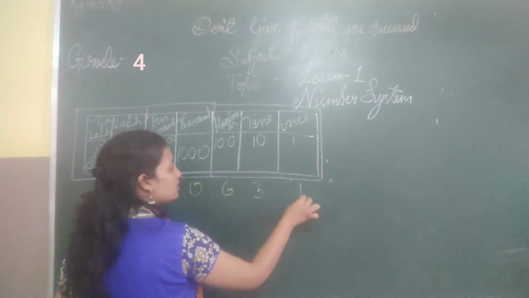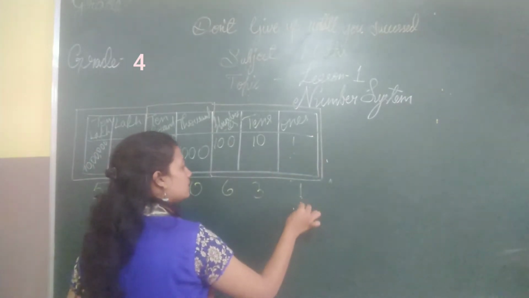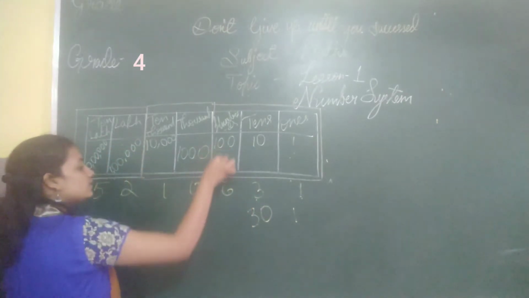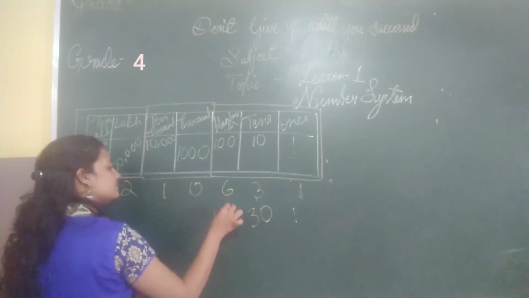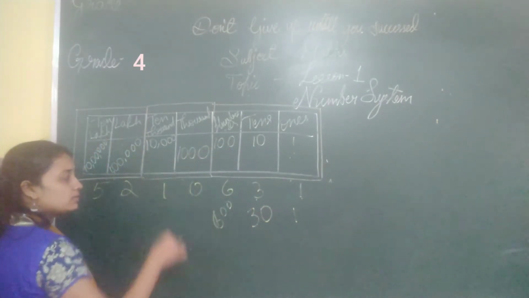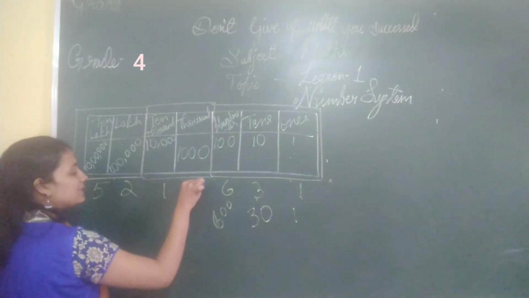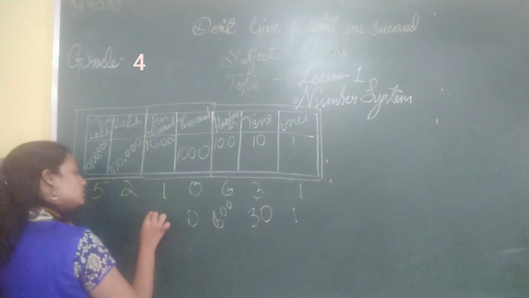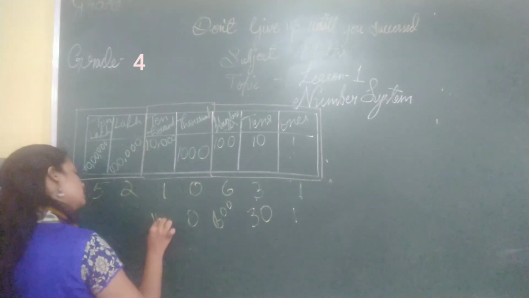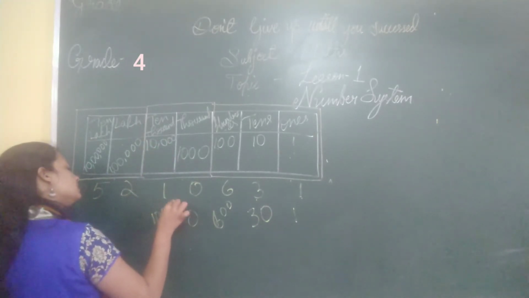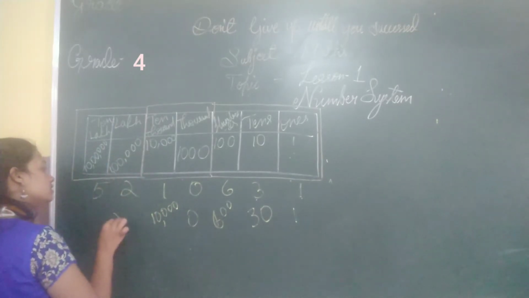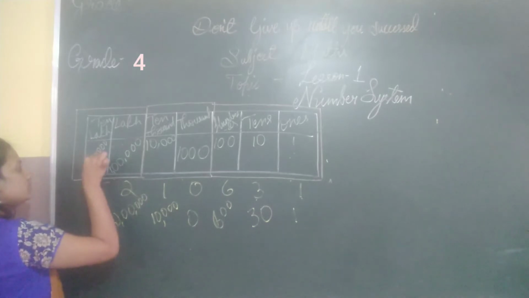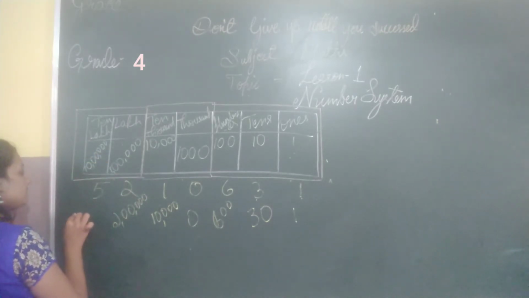So what is the place value of each digit? 1 into 1 is 1 only. 3 into 10 is 30. 6 into 100 is 600. 0 into 1000: wherever you have 0, the place value will be 0 only. 1 into 10,000 is 10,000. 2 into lakh is 2 lakh. 5 into 10 lakh is 50 lakh.